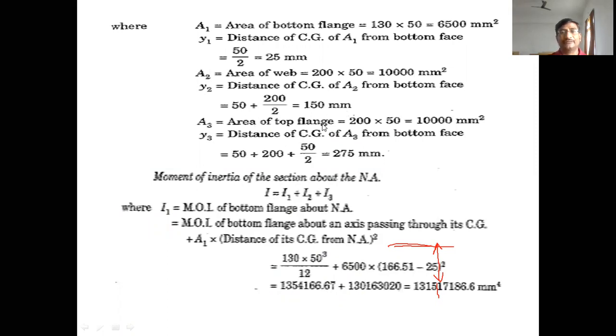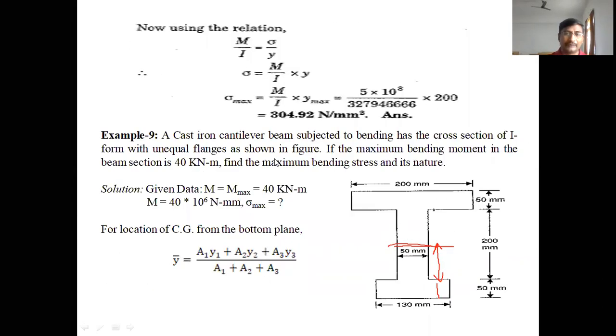So A3 is the area of the top flange, which is 200 mm breadth and 50 mm thickness. 200 into 50 is 10,000 mm square. So Y3 is the distance of CG of A3 from the bottom face. So 50 plus 200 plus 50 by 2. How to get the Y3? Y3 means the distance of A3 area, the topmost flange, from the bottom face. This is the Y3.